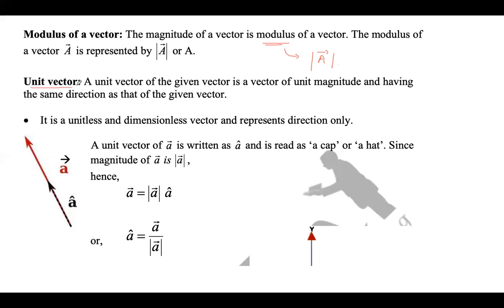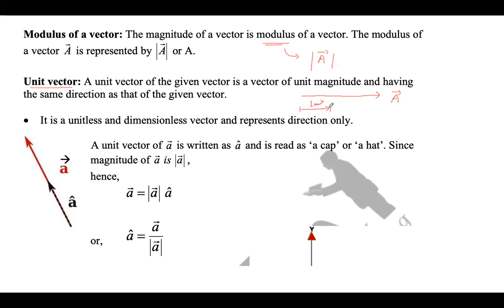Unit vector: a unit vector of a given vector is a vector of unit magnitude and having the same direction as that given vector. Let's say you have a given vector like this, A. Now, if you have to find a unit vector along it, that is a vector having the same direction and the magnitude equal to 1 unit.